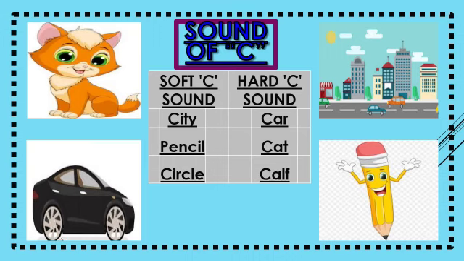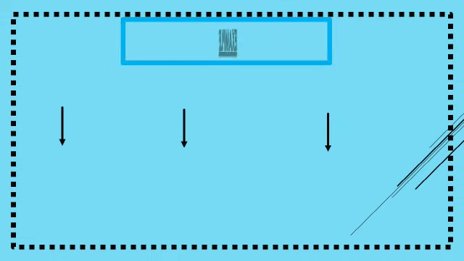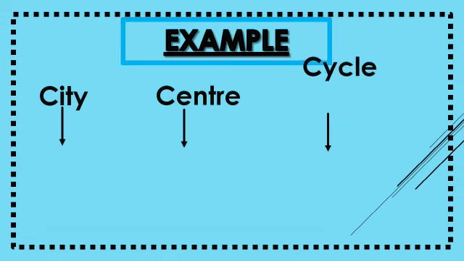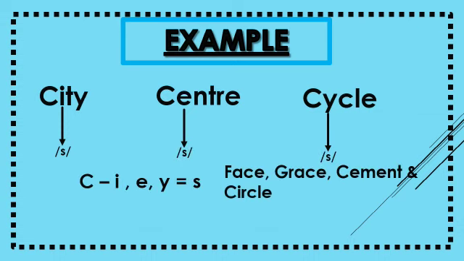The first is soft C and the second is hard C. For soft C, for example, city, pencil and circle, and hard C sound: car, cat, calf, camel, etc. Now you can understand easily like this.